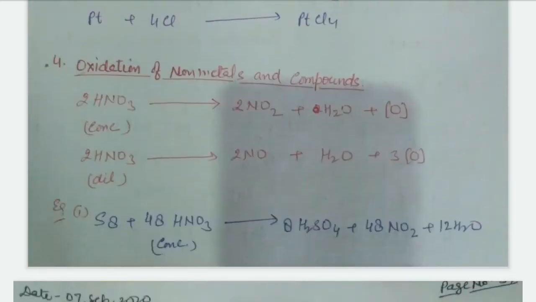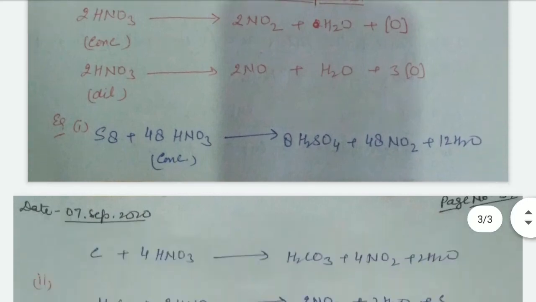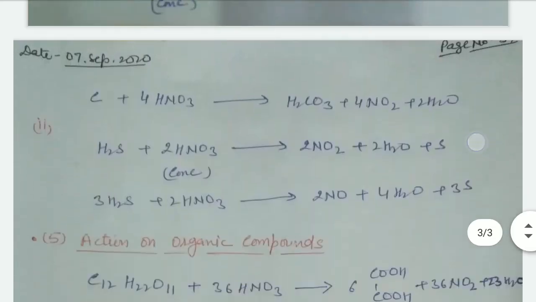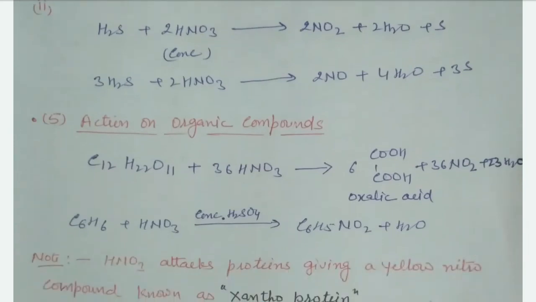Oxidation of non-metals and compounds. Non-metals are oxidized by nascent oxygen, forming oxides and nitrogen dioxide. These are some common examples. Action on organic compounds: sucrose C12H22O11 combined with nitric acid forms oxalic acid. Then benzene reacts with nitric acid in the presence of concentrated H2SO4 to form nitrobenzene.